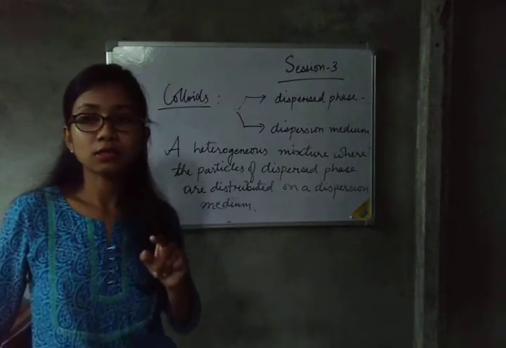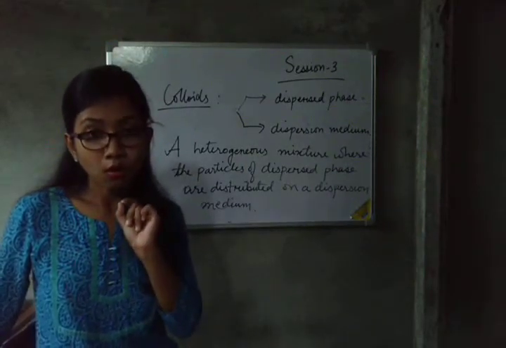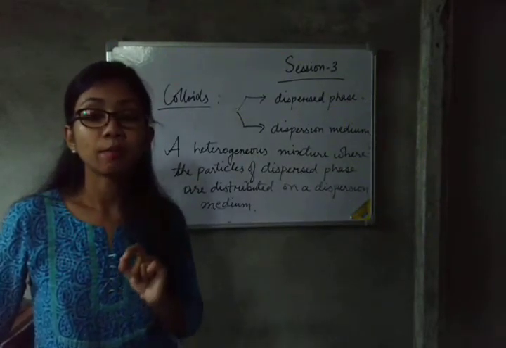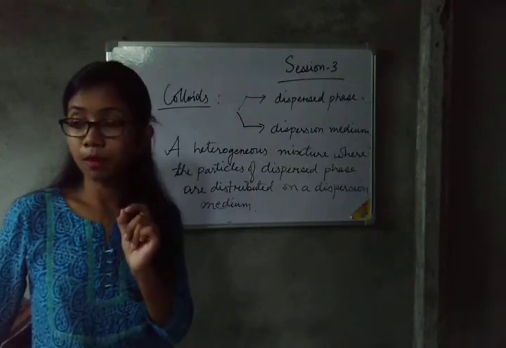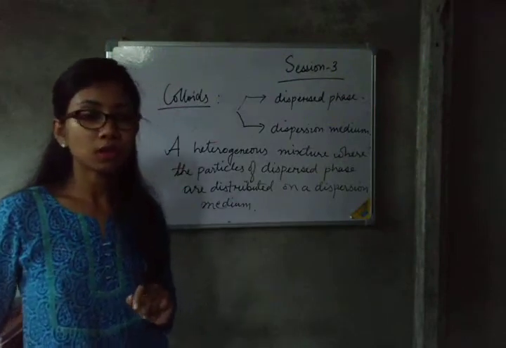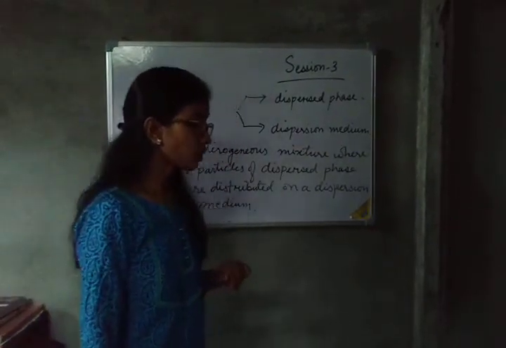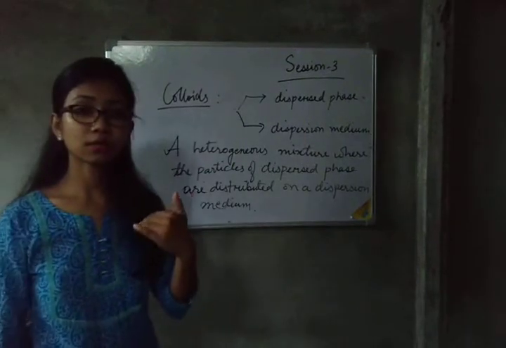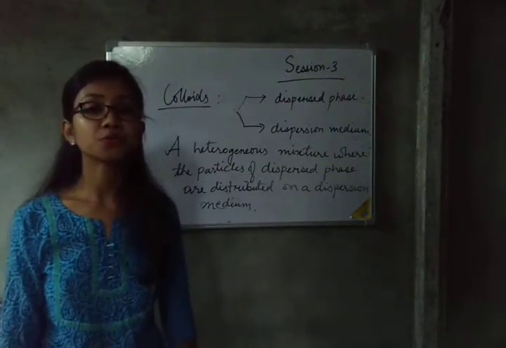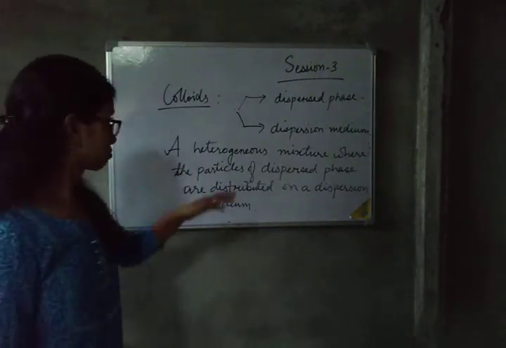The Tyndall effect is the effect in which the beam of light is scattered by the particles present in the dispersed phase. This is another property of colloids. Then, we cannot see the dispersed phase particles with our naked eyes. This is another property of colloids.